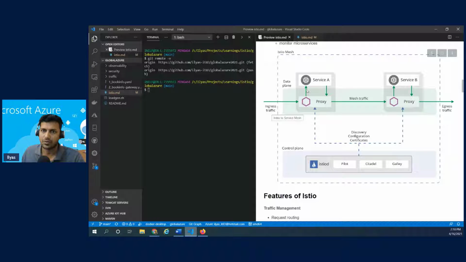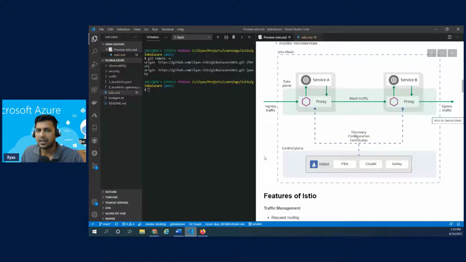A proxy is the one which will connect and get the data. And if the service needs access to other services or needs to collect data from other services, the proxy will make a connection to another proxy. And that proxy will then connect to its own service and get the data, right? At times, if the service needs to get data from, let's say, a SQL server or other workloads running on-premise, we could also configure an egress. This is another edge wherein we could define policies that restrict what this service could do and so on, right?